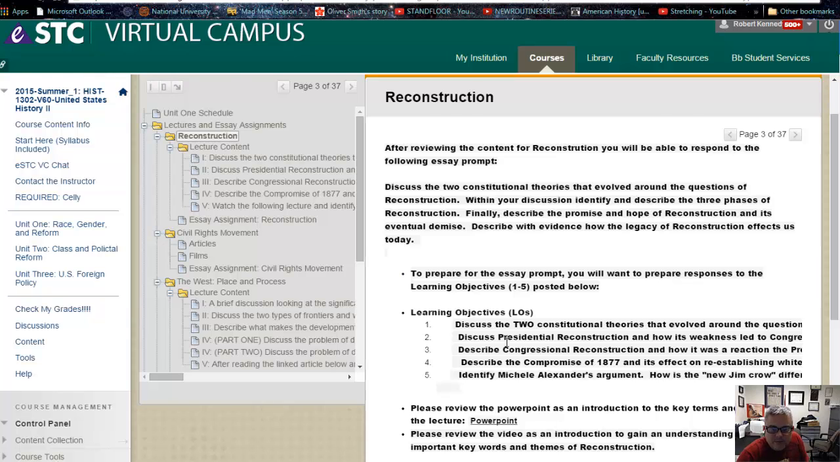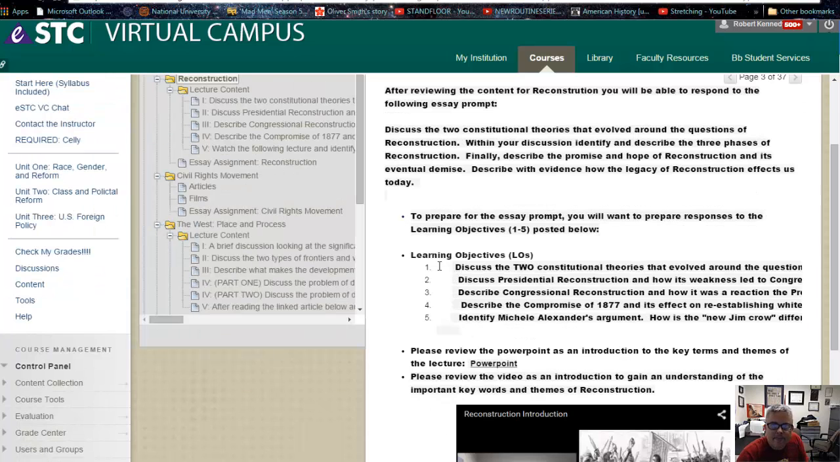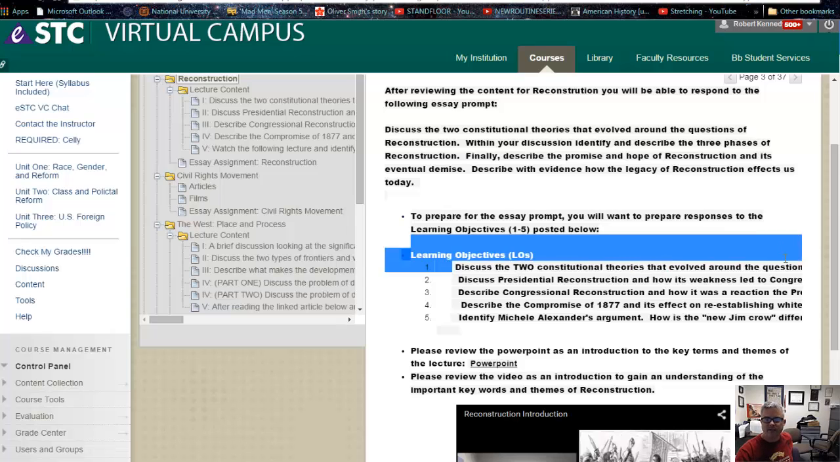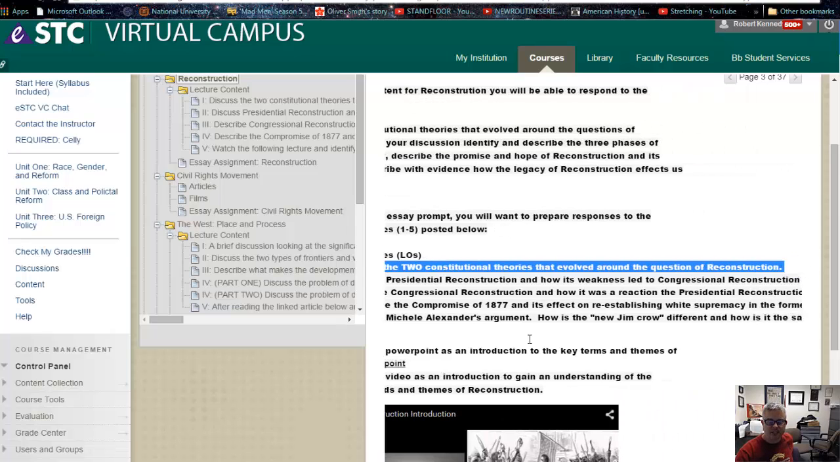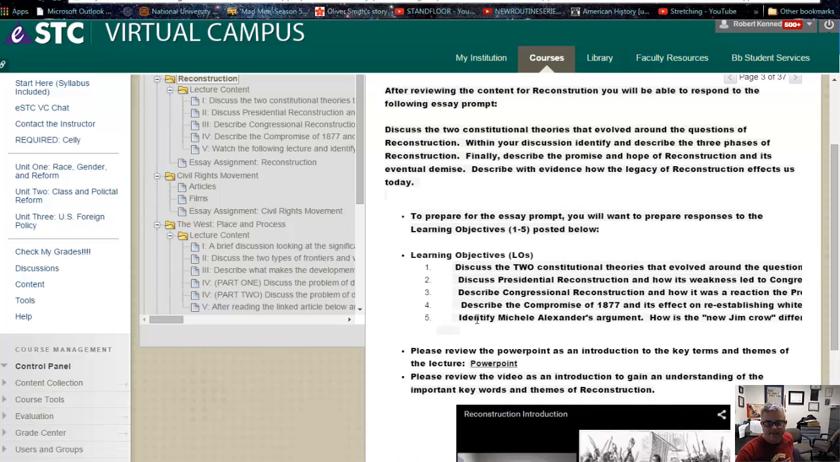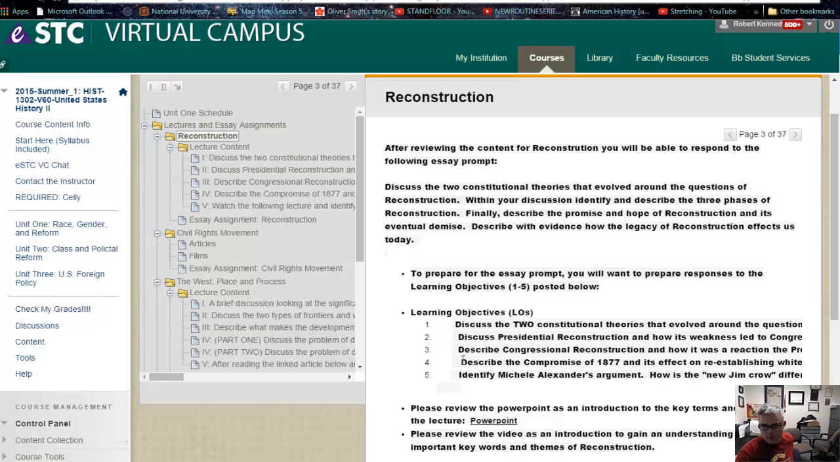Each learning objective basically is a component of the essay. A learning objective, and this will make sense in just a little bit when we go through it, is basically the introduction. All of the learning objectives collectively are the introduction, the body, and the conclusion. So learning objective 1 is basically the introduction to this essay. And when we get down to learning objective 5, that is the conclusion of this essay.